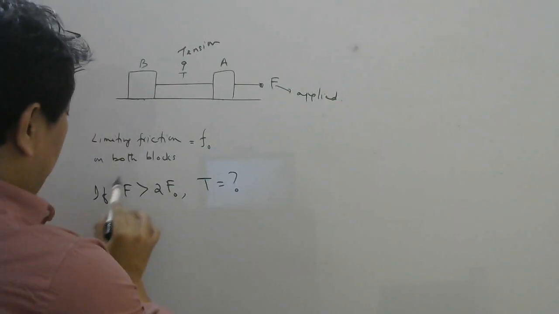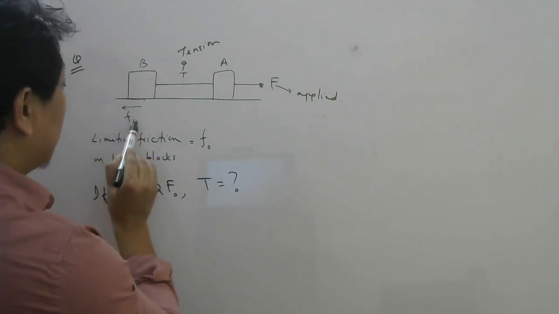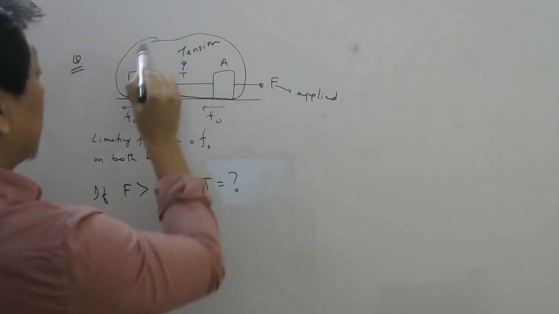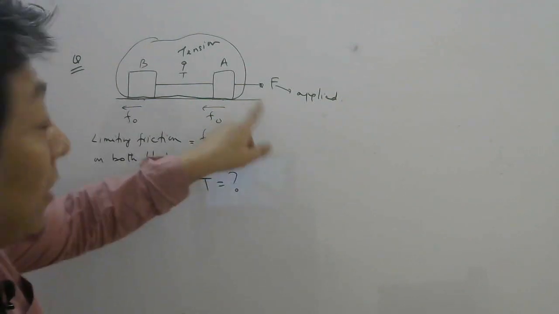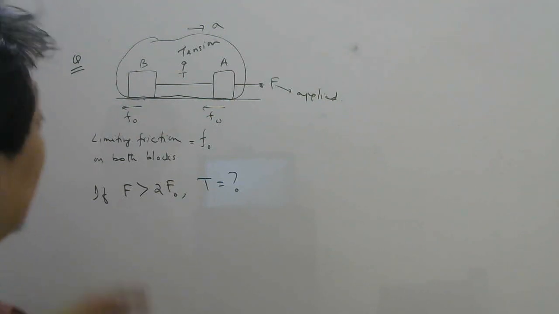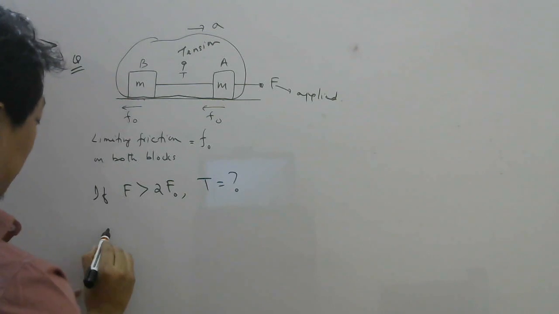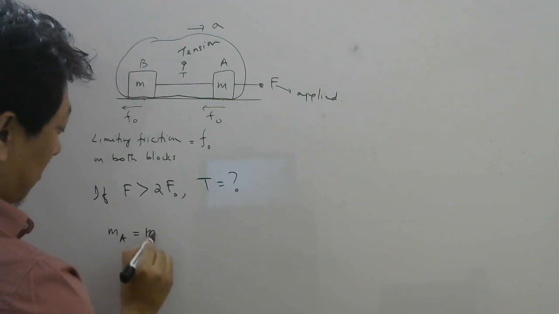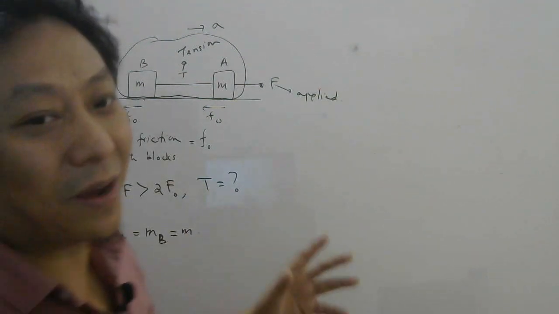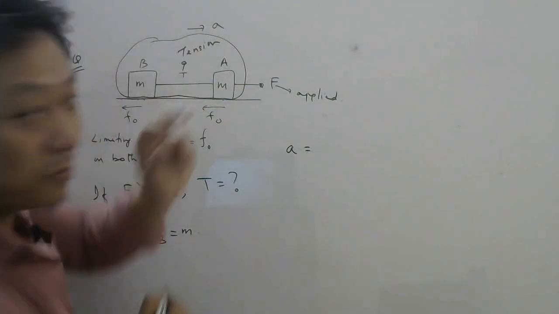Now let's say if F is greater than 2F naught. Now you know that the maximum friction here possible is F naught, here is F naught. So on this system, the maximum possible friction here is 2F naught. You are applying more than 2F naught. So 100% the system will accelerate. Now for solving this problem, we need to know the masses of the two blocks. So let us assume mass of A and B are both same, equal to M. Till now we did not need mass, but for this problem we will need mass because we need to find now acceleration. So what will be the acceleration?